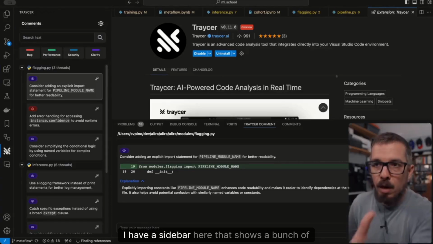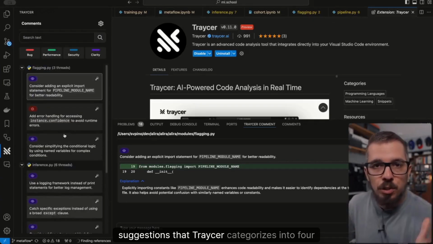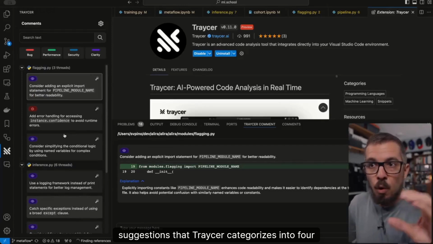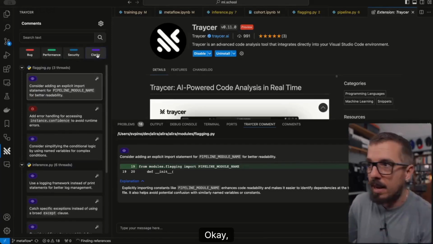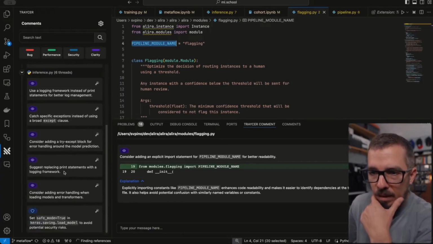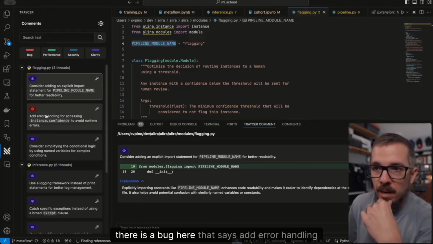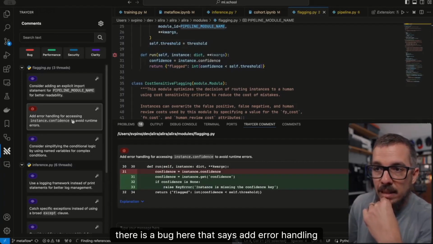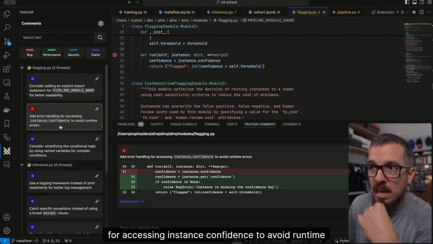I have a sidebar here that shows a bunch of suggestions that Traycer categorizes into 4 different buckets: bugs, performance, security, and clarity. Okay, so this is awesome. I'm gonna go to one file, and this is the flagging file. Let me see if there are any recommendations. Yes, there is a bug here that says add error handling for accessing instance.confidence to avoid runtime error.